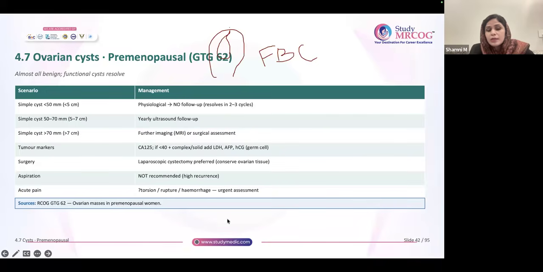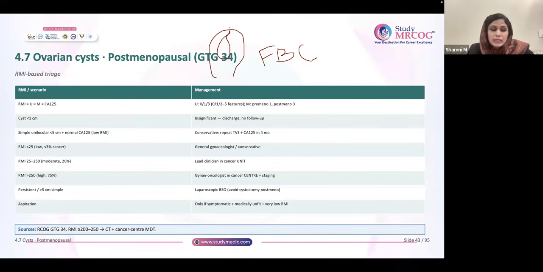What do you counsel? A bigger cyst generally has a chance for torsion, rupture, infection, hemorrhage. There is a chance for all these complications. If you're suspecting any of these complications, it requires urgent assessment. If she's coming with acute pain, it might be a torsion and it requires urgent intervention. So remember these complications.